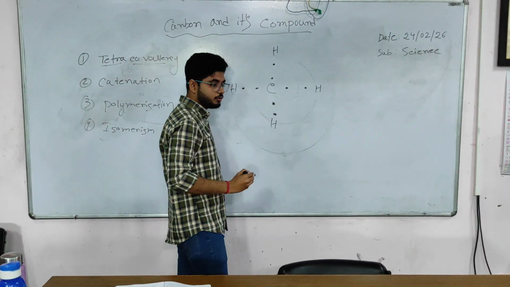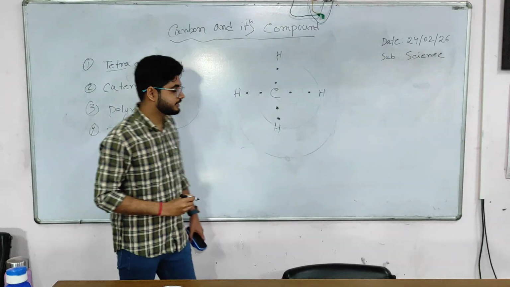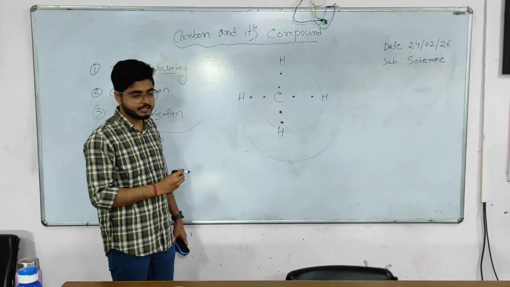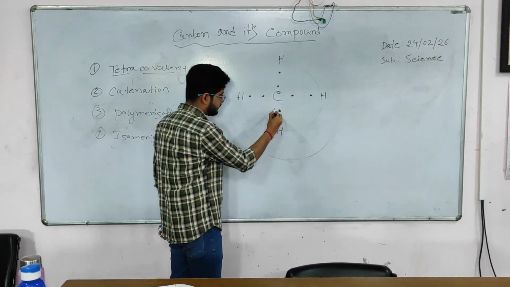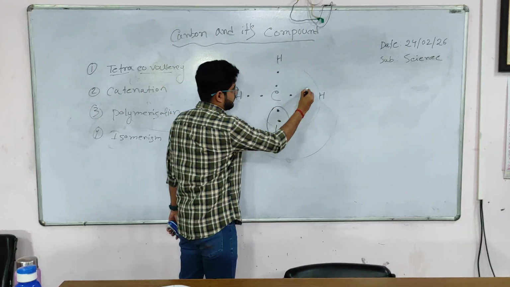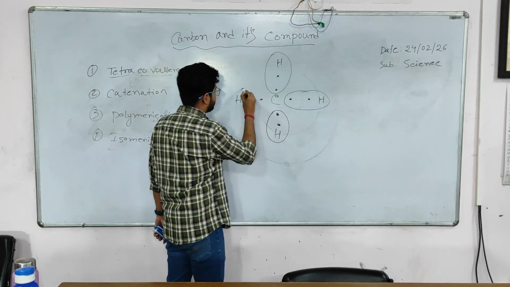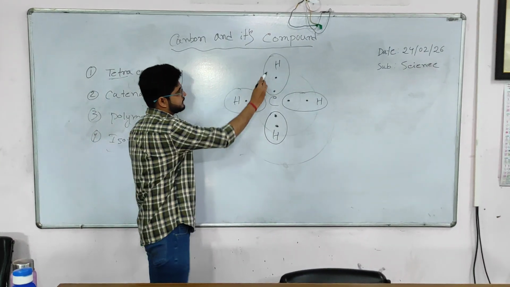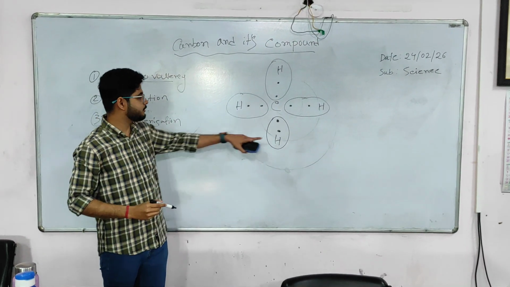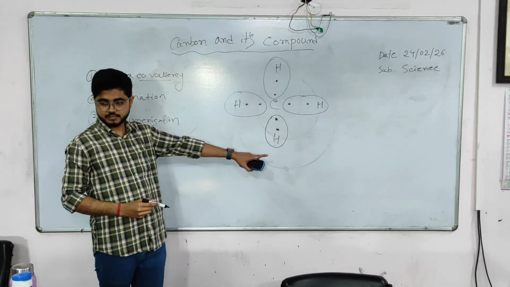And we know that for hydrogen to achieve the duplet state, it needs 1 more electron. So what will we do? Each hydrogen will share 1 of carbon's electrons. So now you can see that all 4 hydrogens are complete in the duplet state, right?